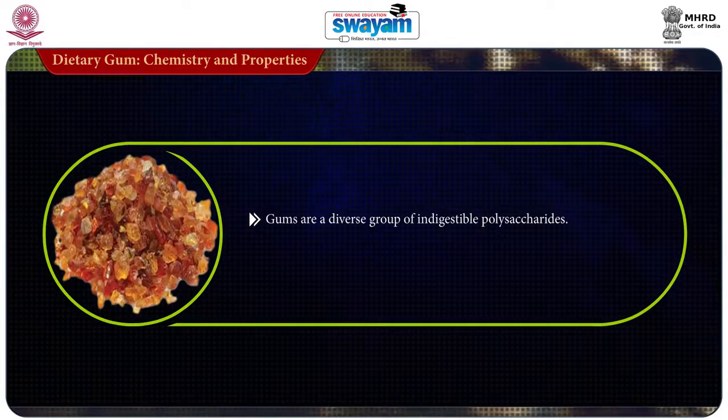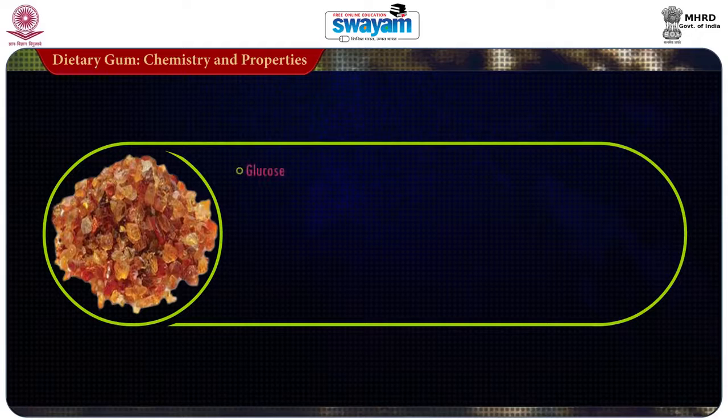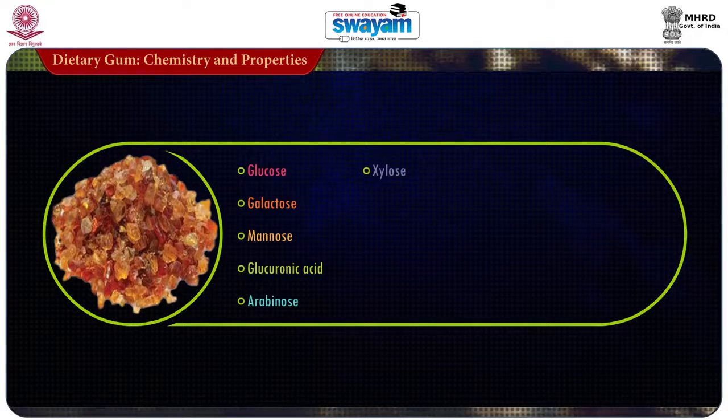Gums are a diverse group of indigestible polysaccharides. They are composed of a variety of monosaccharide sugar units like glucose, galactose, mannose, glucuronic acid, arabinose, xylose and their derivatives.